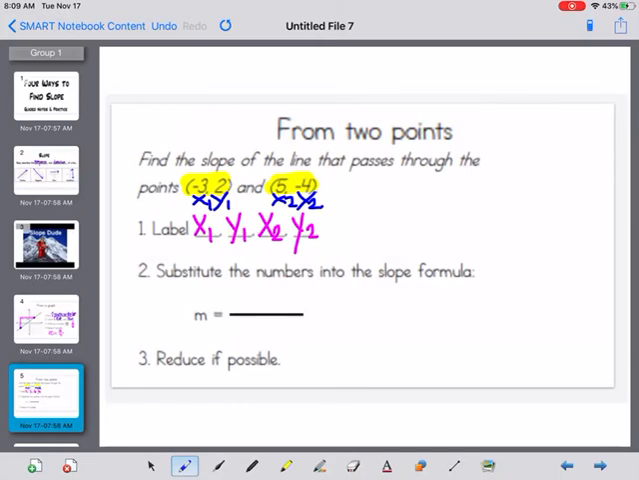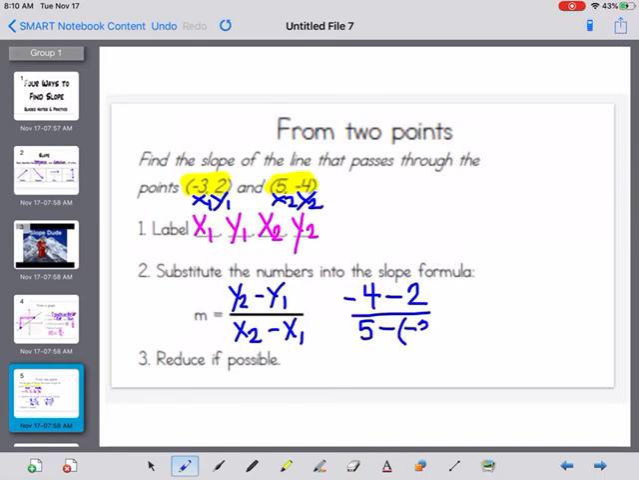And if you don't remember what the slope formula is, it's m equals y2 minus y1 over x2 minus x1. So now we're going to substitute those numbers into the formula. So my y2 is -4 minus, because that's my formula, y1, which is 2, over x2, which is 5, minus x1, which is -3.